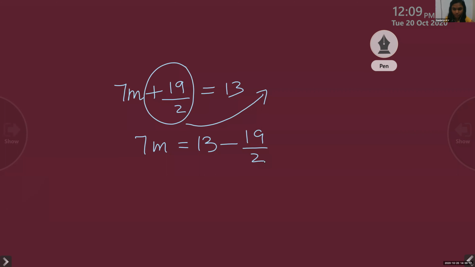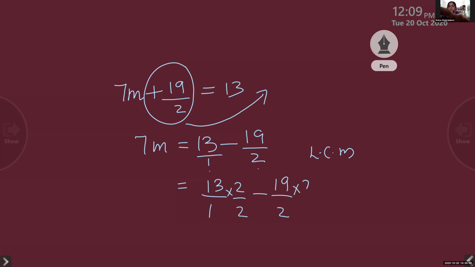Yes, ma'am. Okay. Now, here you can see this is 13 by 1. So they are not like fractions, they are unlike fractions. So what we have to do, we have to find the LCM for operating. What is the LCM here? 2. So LCM is 2. So 13 by 1 into 2 by 2 minus 19 by 2 into 2 by 2. Understood?